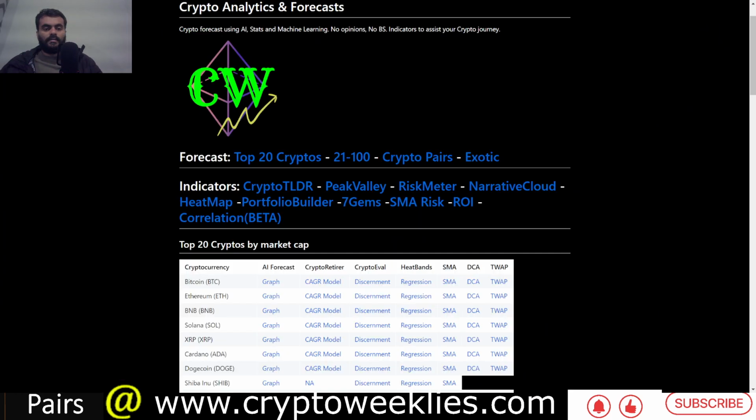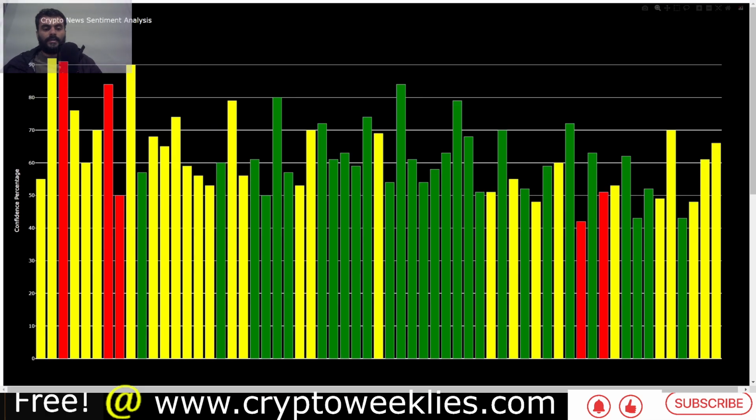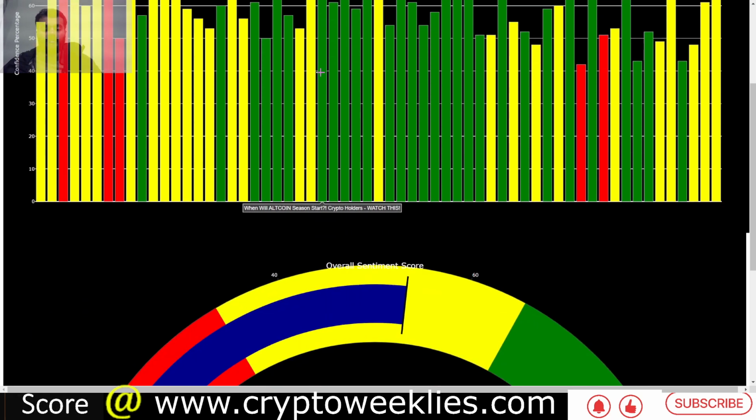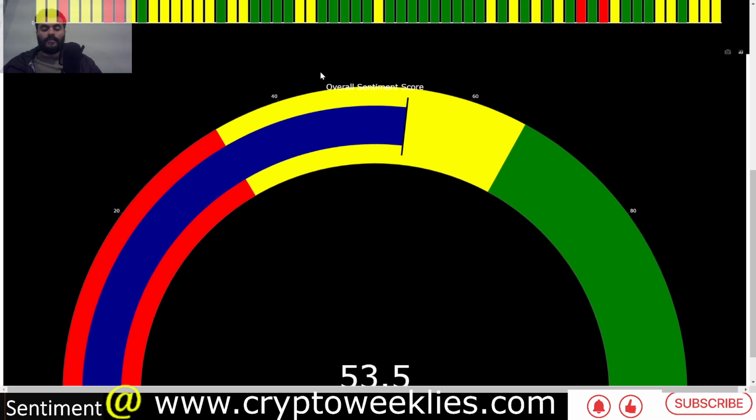So with this, the last thing that we'll do is understand the social sentiment at this point in time. This is our crypto news sentiment analysis, which analyzes over the last 24 hours crypto related content generated across the internet, and classifies these narratives into bullish, bearish, and neutral. Bullish is green, neutral is yellow, and bearish is red. Again, you can see there are some bearish narratives, but the overall sentiment score is at around 54.